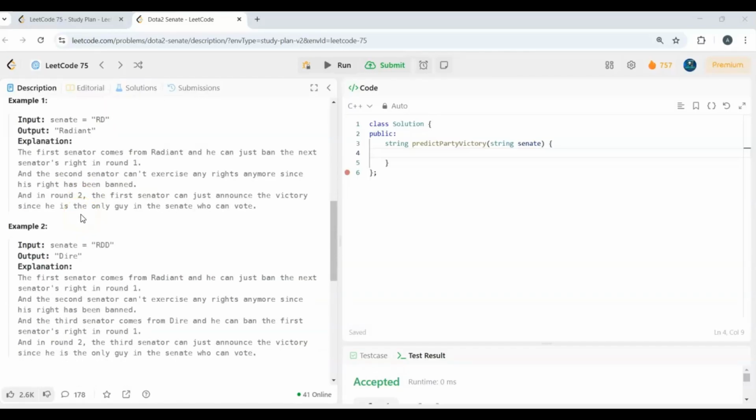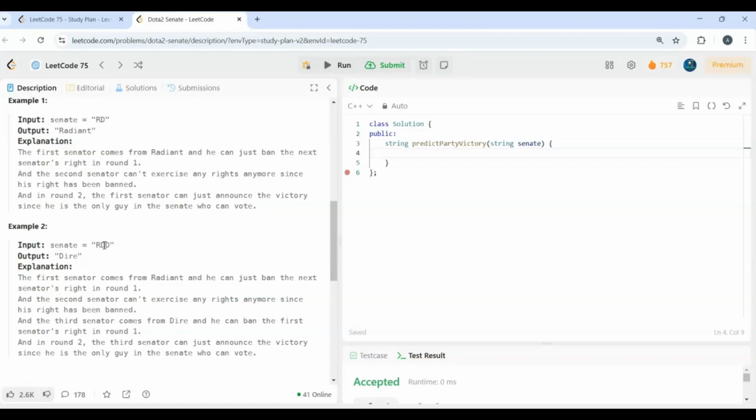And in our example 2, the first senator comes from Radiant, that is R, and he can just ban the next senator's right in round 1, that is the person at index 1, D. In the second round, the second senator, that is D, can't exercise any rights, and the third senator comes from Dire D, and he can ban the first senator's right in round 1, that is R. So finally in round 2, both the first index and second index senators have been banned from voting. So in round 2, the only person who has remained and who can vote is the person from the party Dire.